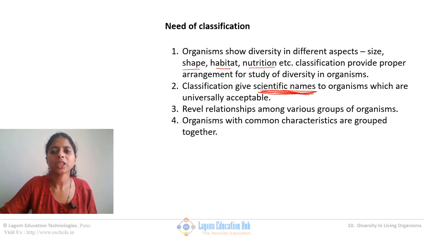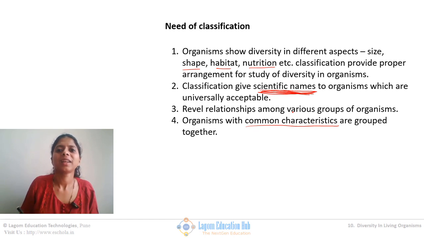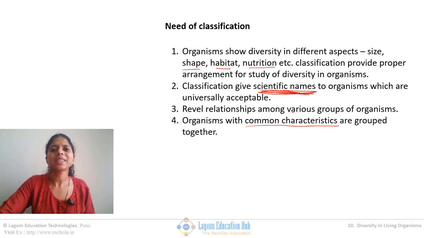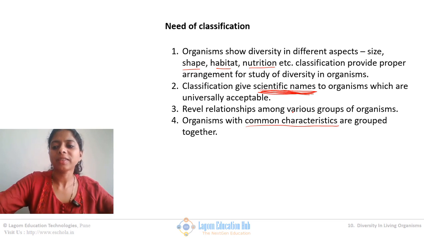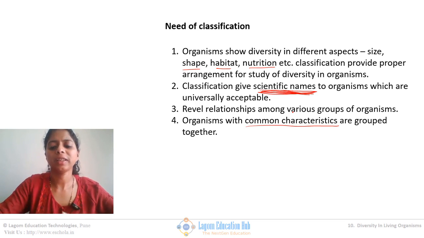Then it reveals the relationship among different groups of organisms. Means this is the science which tells how we are related to reptiles, how reptiles are related to birds, how fish are related to amphibians. These kinds of things it does. Then it gives us the common characteristics shared by all groups. Means we are made up of cells, and every cell has a nucleus, like that. Okay. So this is about diversity.